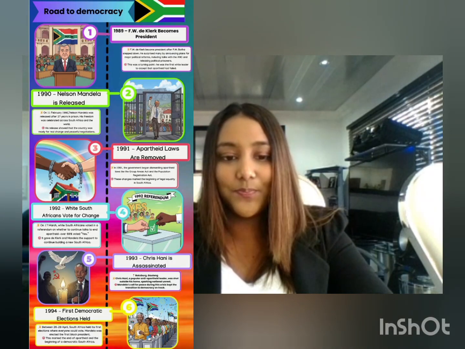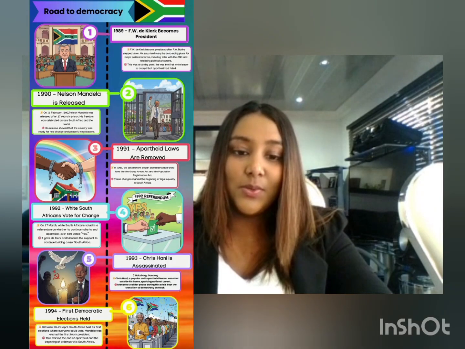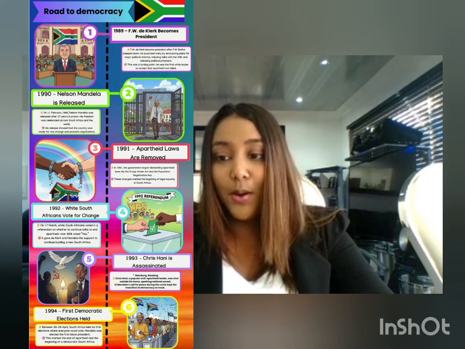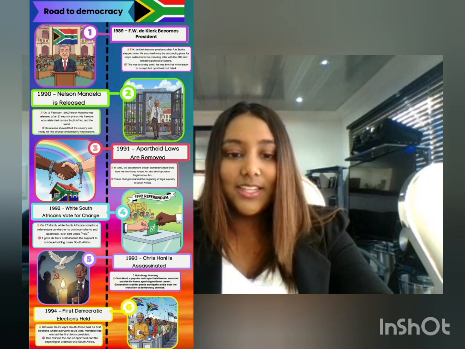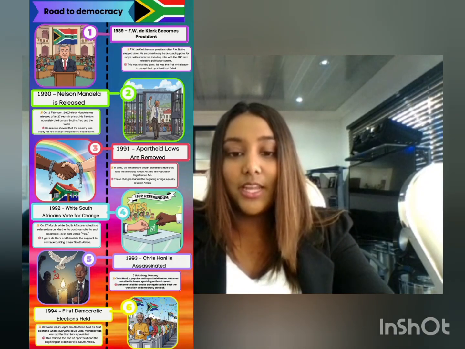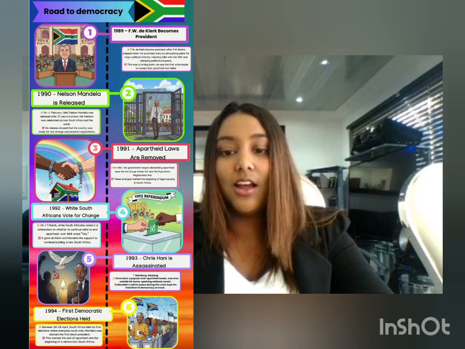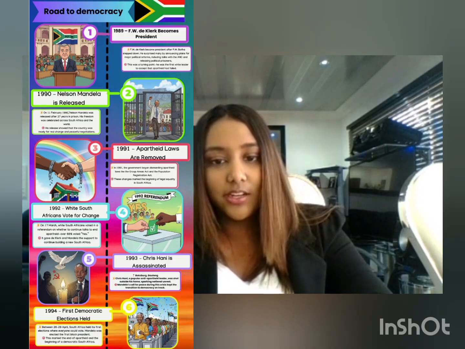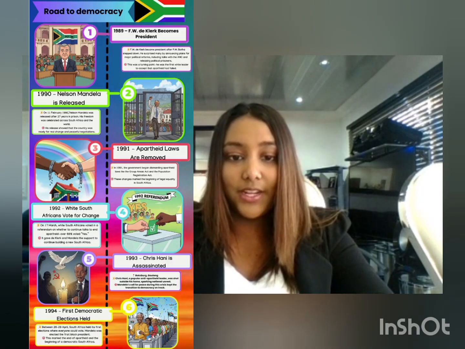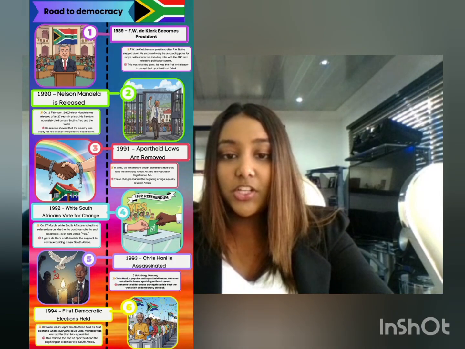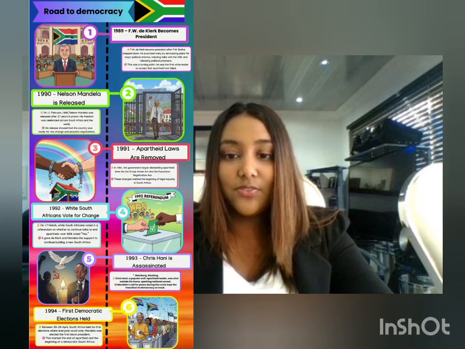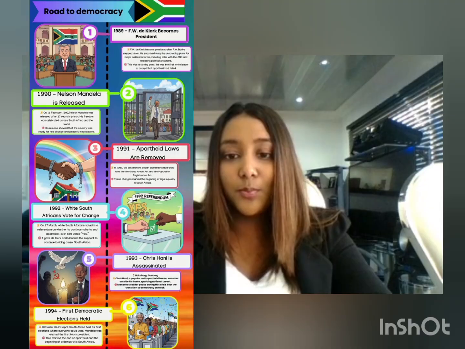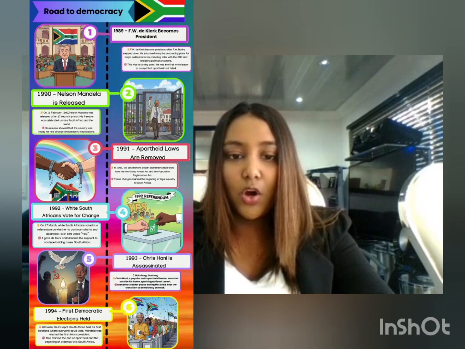In 1991, the repeal of the apartheid laws, as we can see on our poster. In 1991, the Parliament in Cape Town officially repealed, or cancelled, the last major apartheid laws. These included the Group Areas Act, which forced people to live separately by race, and the Population Registration Act, which classified everyone by race. Ending these laws was very important because it removed the legal foundation of apartheid.